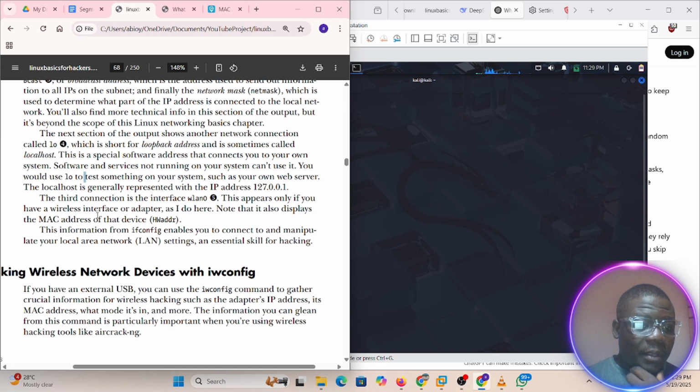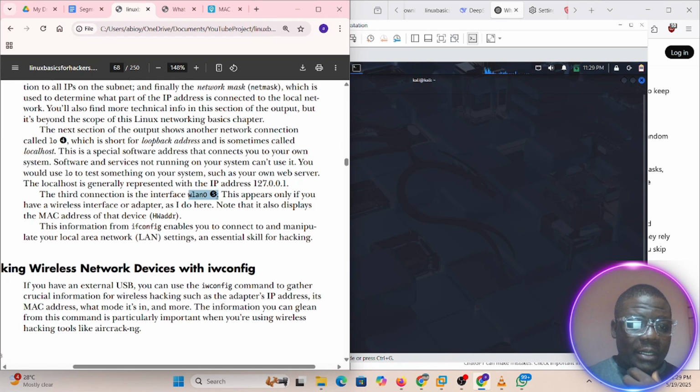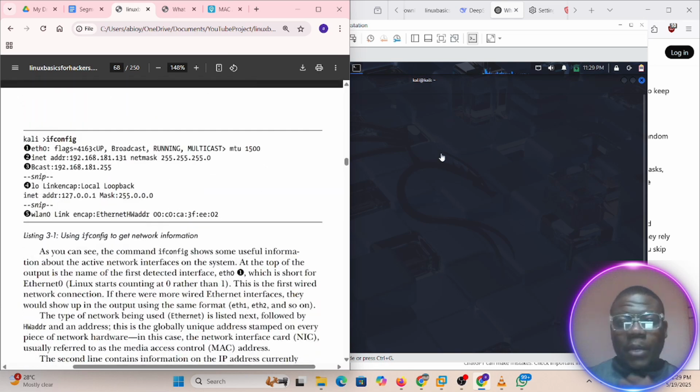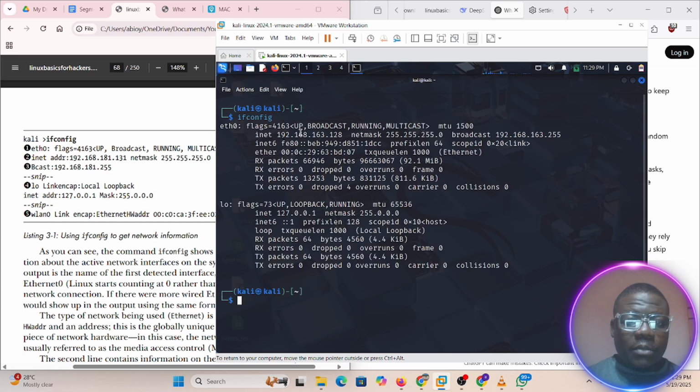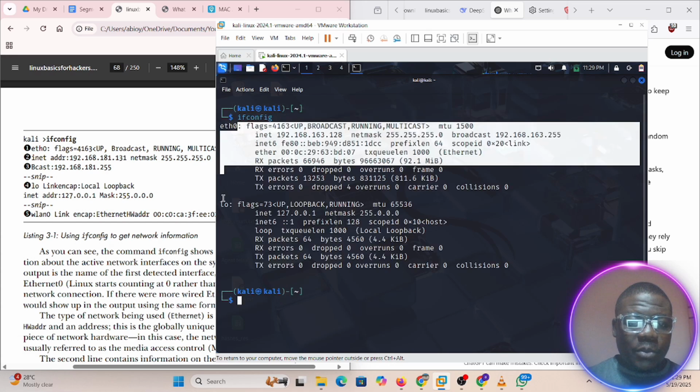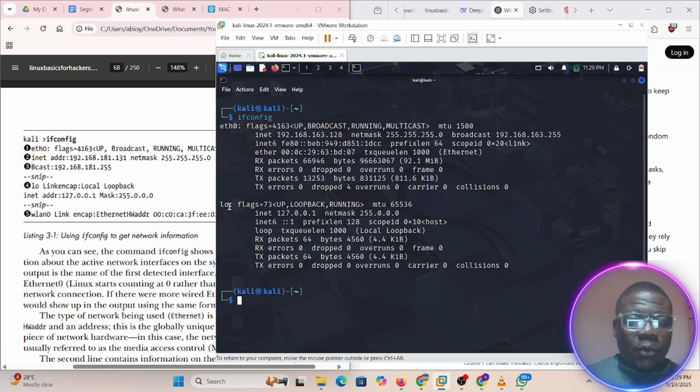This is what we have here, and the last part of it is the wireless, which is LAN. But remember that for my own system, let's go back to ifconfig. Yeah, I'm using my Ethernet, not Wi-Fi. This is loopback. I have the loopback address here. That is why you look at the IP address here. There are several ways you can get these IP addresses and get these things out.